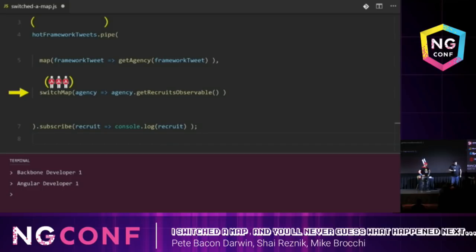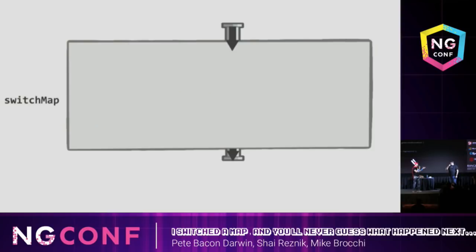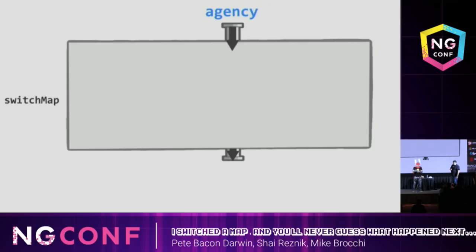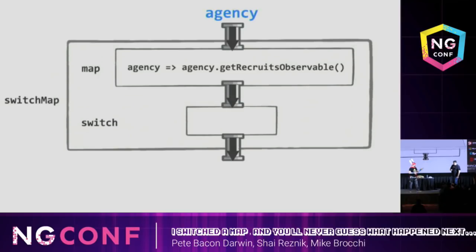And this is switch map. Yep. And it seems still a little magical. Yeah, it does look like a magical thing which maps agencies to individual recruits in a sequence. But if we look under the hood, we see that it just does these three things. It maps the agency to a recruits observable.